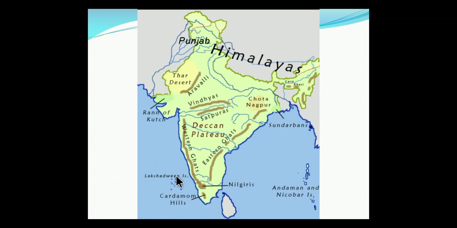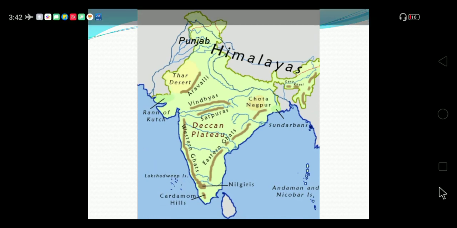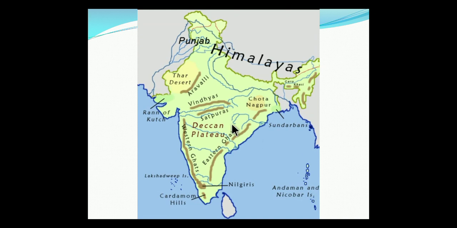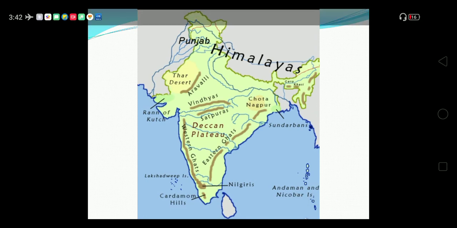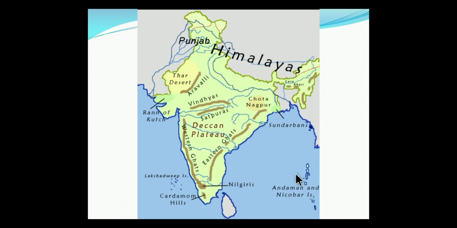Now if we go to the elongated chain of islands, this one, it is located in the Bay of Bengal. This is the Bay of Bengal, extending from north to south. These Andaman and Nicobar Islands are bigger in size and more numerous and scattered.